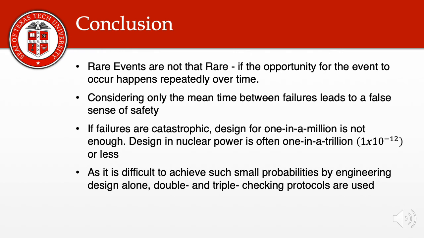If failures are catastrophic, design for 1 in a million is not enough. Design in nuclear power, in fact, is often 1 in a trillion or less. As it's difficult to achieve such small probabilities by engineering design alone, double and triple checking protocols are often used.